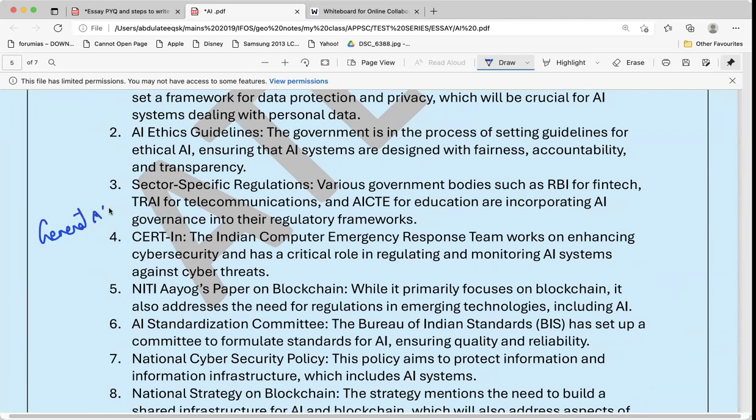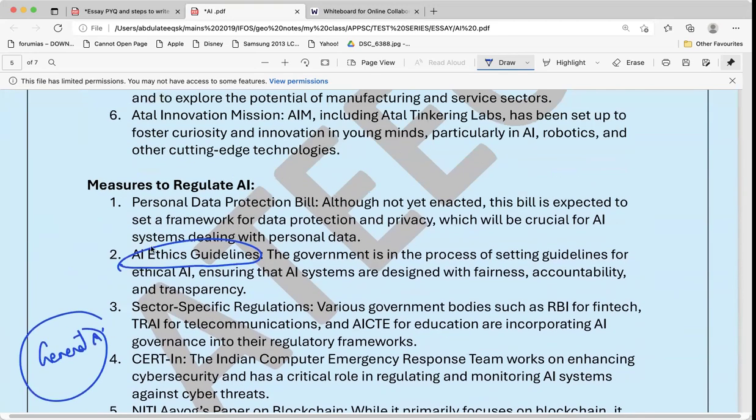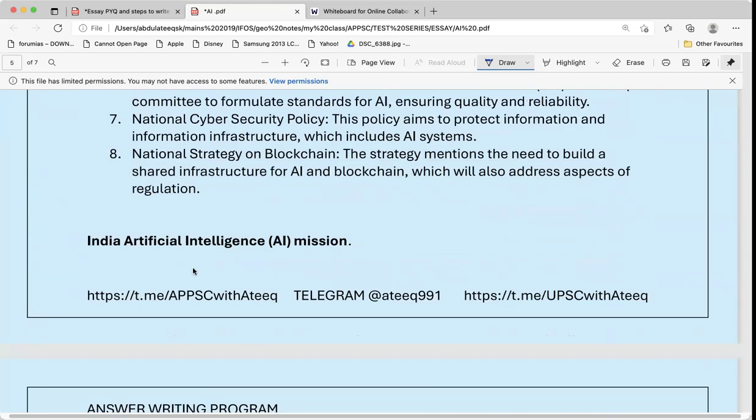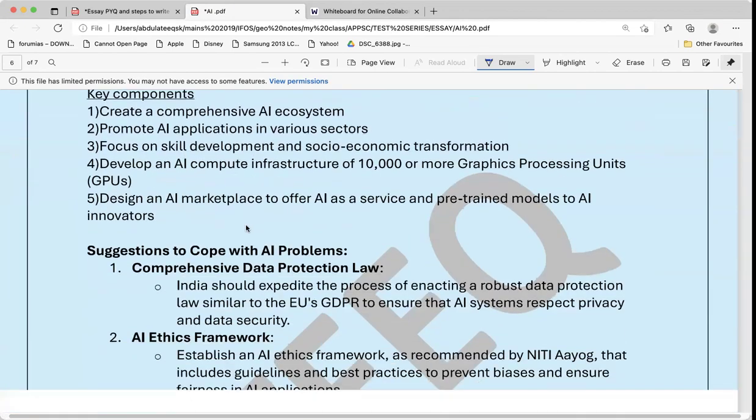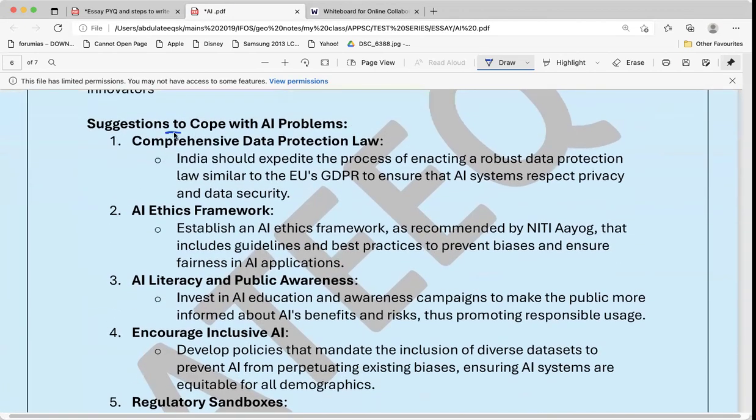Generative AI. Various guidelines were also given for the AI ethical guidelines. Sector specific regulations were given. Then I will give one suggestion and then I will conclude. Okay. So, suggestions to cope up.